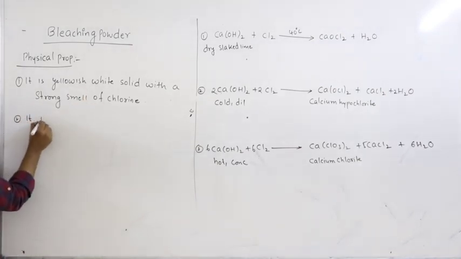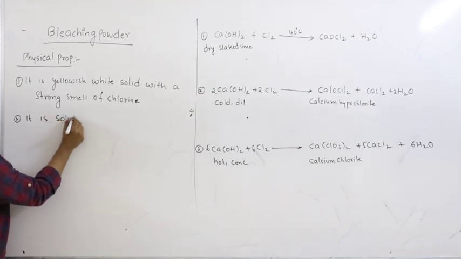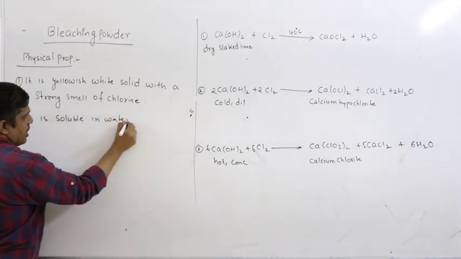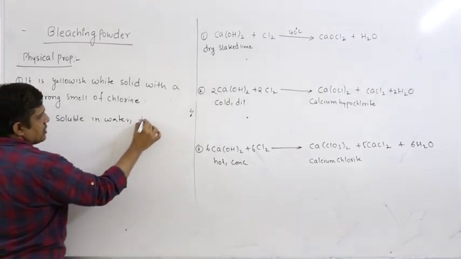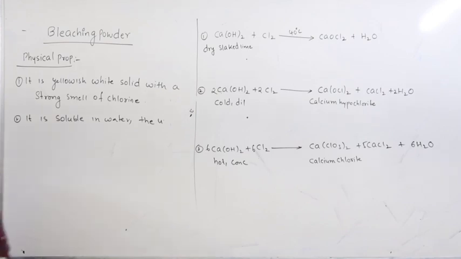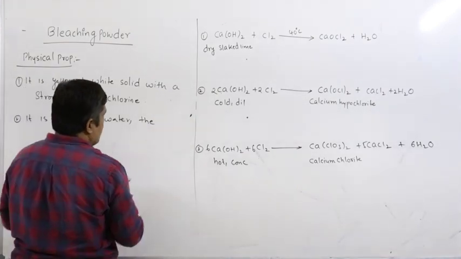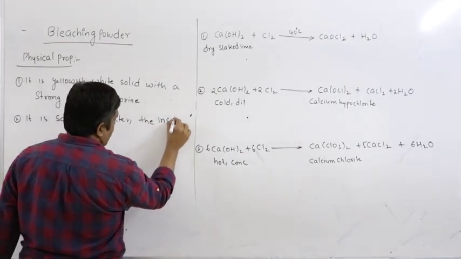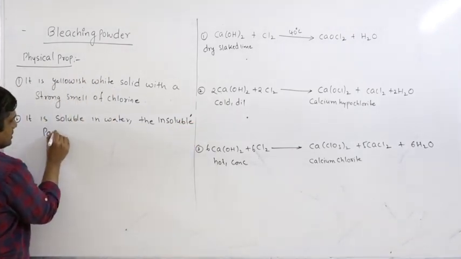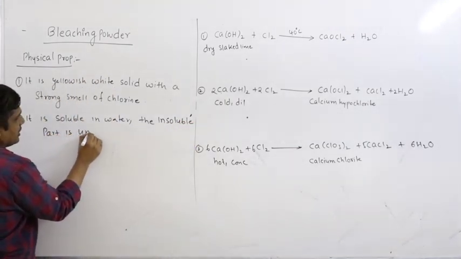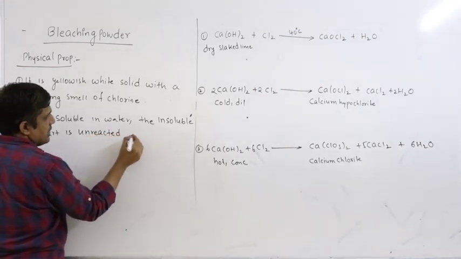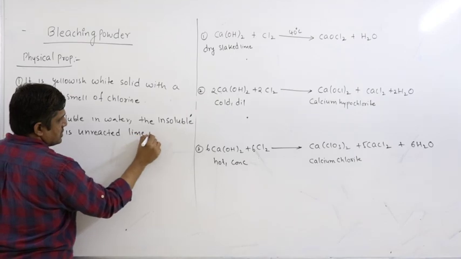It is soluble in water. When you dissolve it in water, it is soluble, but there is some insoluble part. The insoluble part is unreacted slaked lime present in it.